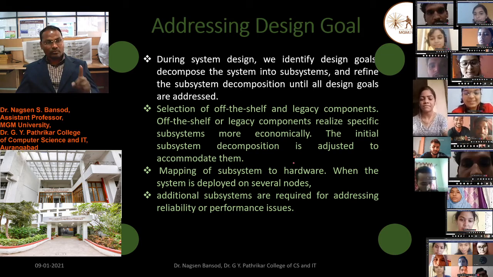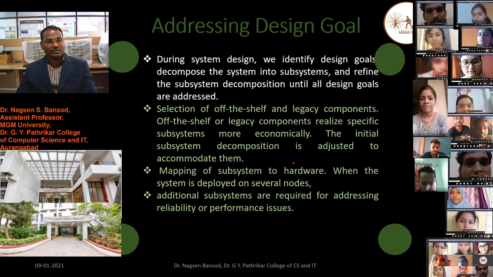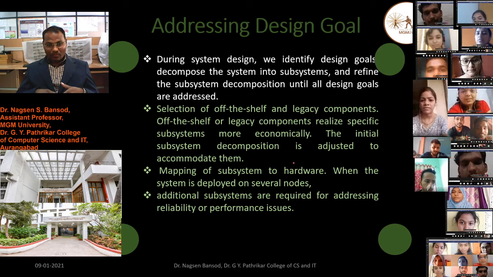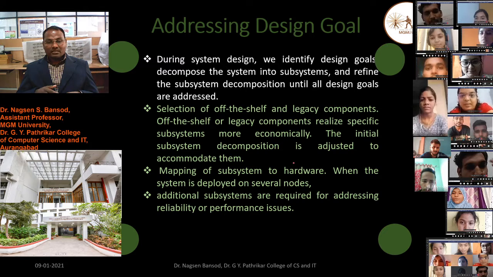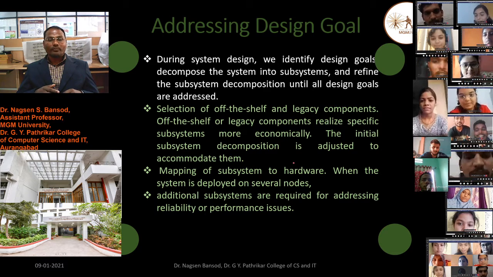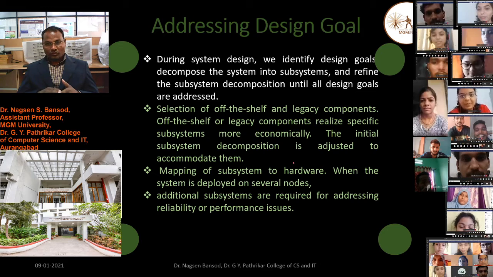The performance should be constant for a single system as well as multiple systems. Additional subsystems are required for addressing reliability or performance issues.